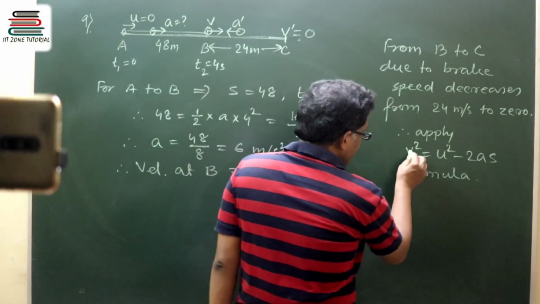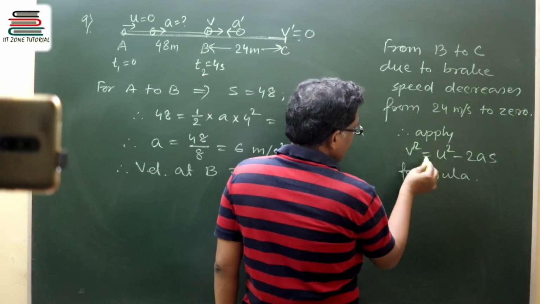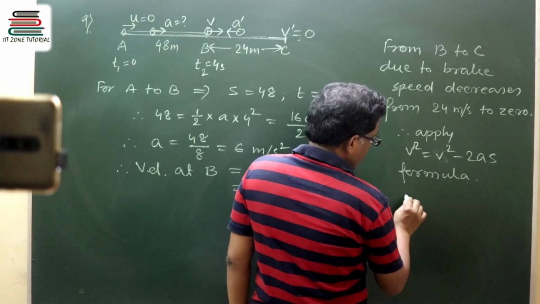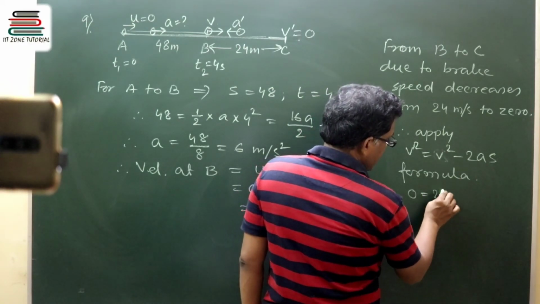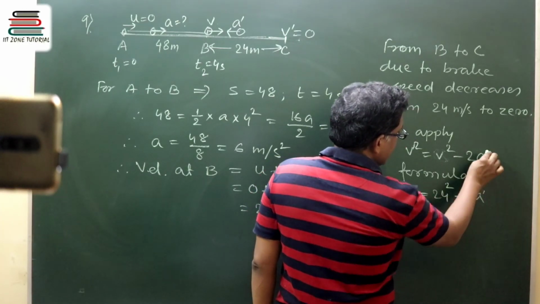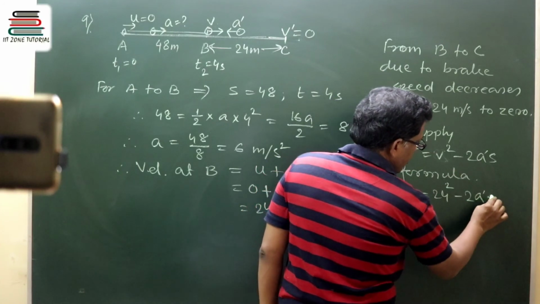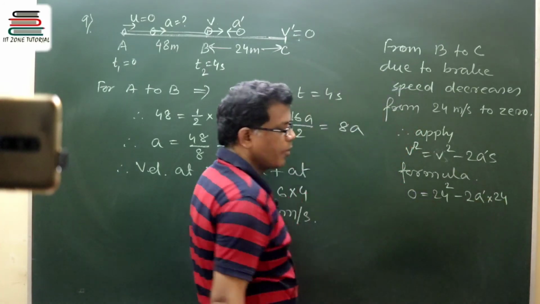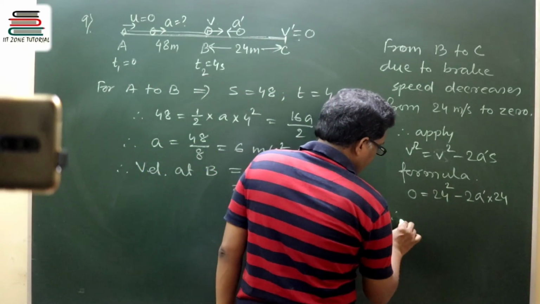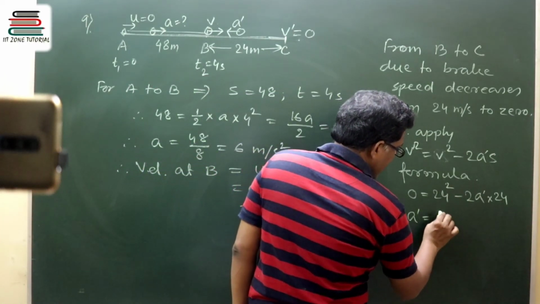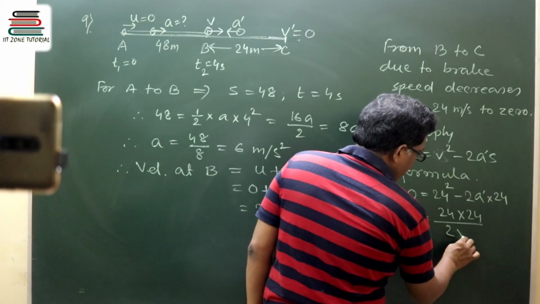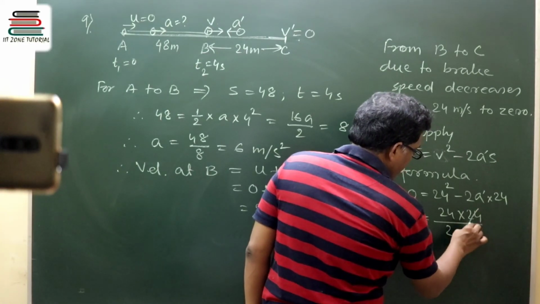So final velocity, that is V dash, and instead of U I can write V. Final is 0, initial is 24 square, minus 2 into A dash into displacement, which is also 24. Therefore A dash is equal to 24 into 24 divided by 2 into 24.